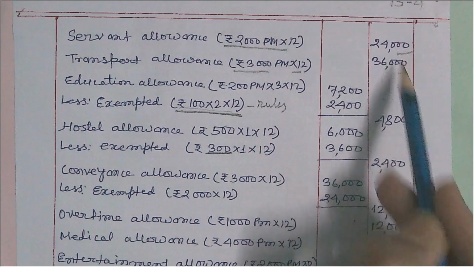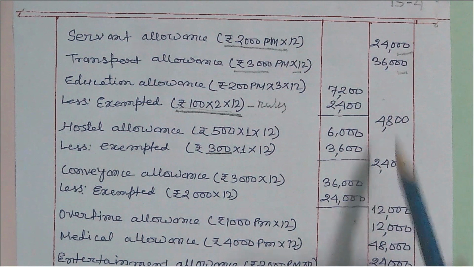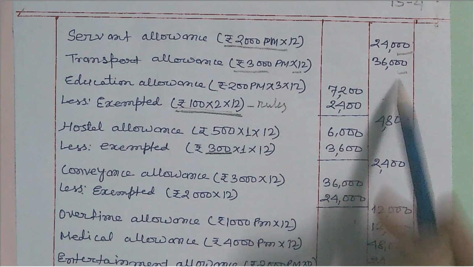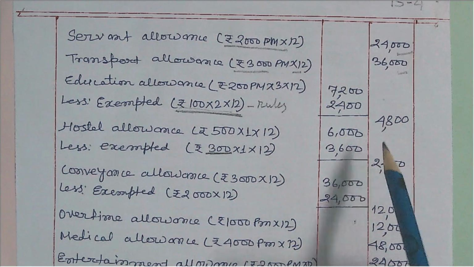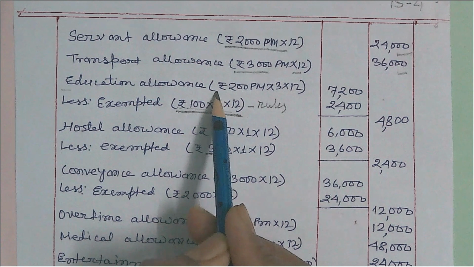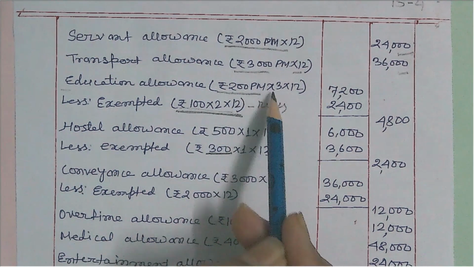This is the taxable column. We have to write only the amount on which tax is payable, the taxable amount. Now next you see the education allowance. It is given in the question that it is 200 per month for 3 children.